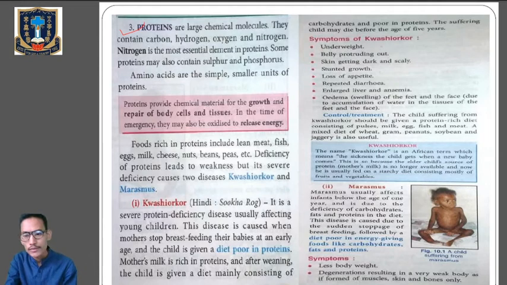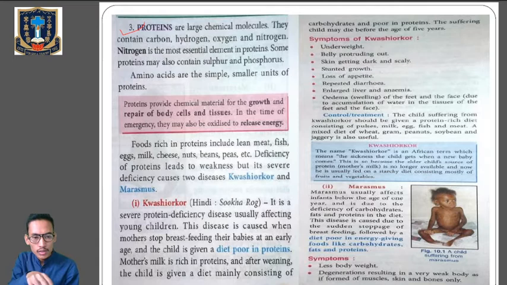So hello dear students, we are learning about the classes of nutrients. As I told you, I am dividing this topic, classes of nutrients, into two parts, part 1 and part 2. In part 1 you have learned about carbohydrates and fats. Now in part 2 of these classes of nutrients, we'll continue with protein only. In part 1 we finished till the introduction of protein.